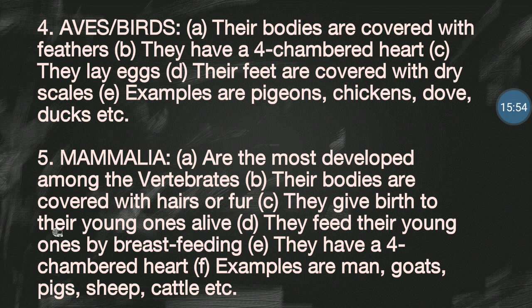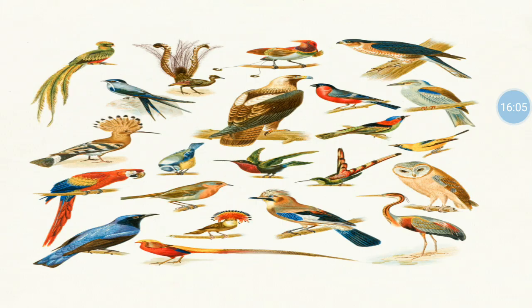C, they lay eggs. Birds lay eggs. Is that clear? Good. D, their feet are covered with dry scales. If you look at the feet of a bird, it's usually covered with dry scales, but their bodies are covered with feathers. The image you're seeing here shows the different kinds of birds that we have.